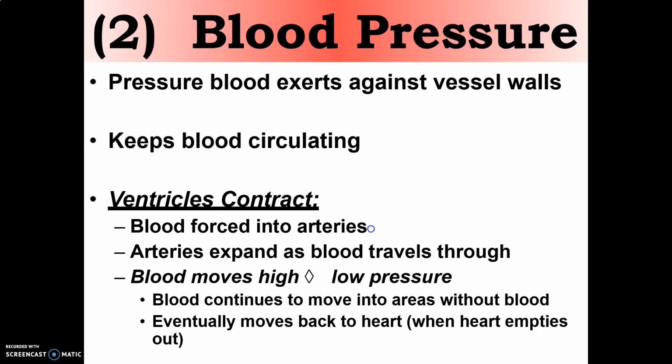Now let's discuss blood pressure. Blood pressure is the pressure exerted by the blood against the walls of the blood vessels, that is arteries and veins. Now blood keeps circulating. At the time of the contraction of the ventricles, the blood is forced into the arteries. The arteries expand as the blood travels through. As the blood moves high, the pressure should be low. Blood continues to move into the areas without blood and eventually moves back to the heart when the heart is emptying.